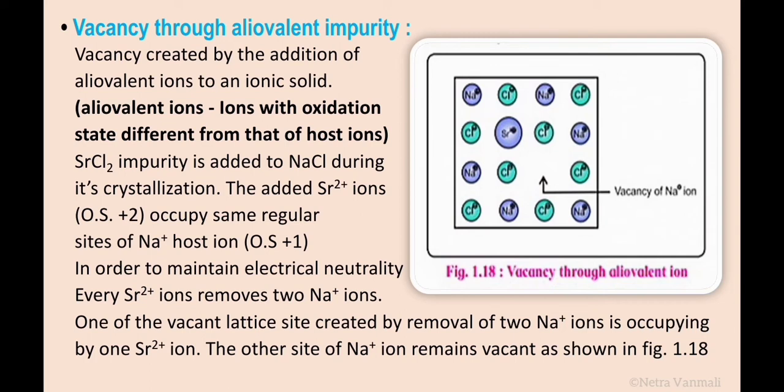So here the impurity is added in the form of Sr2 plus ion, plus there is a vacancy created. The impurity added is Sr2 plus, which is an aliovalent ion because its oxidation state is +2, which is different from the host ion Na plus, whose oxidation state is +1. And as the Sr2 plus aliovalent ion is added, it creates a vacancy also by replacing 2 Na plus ions to maintain the electrical neutrality. So this is the type of substitutional impurity defect.